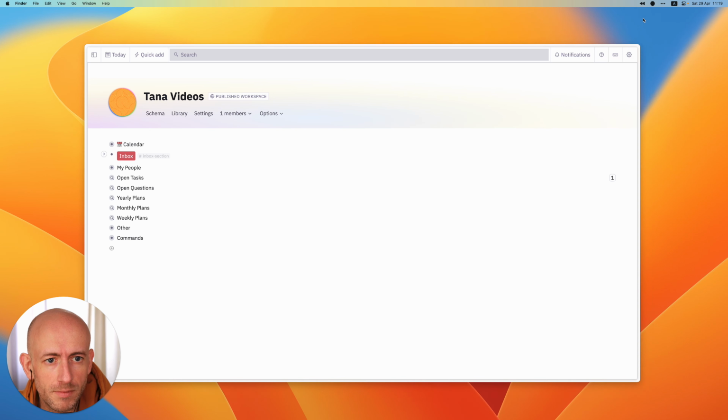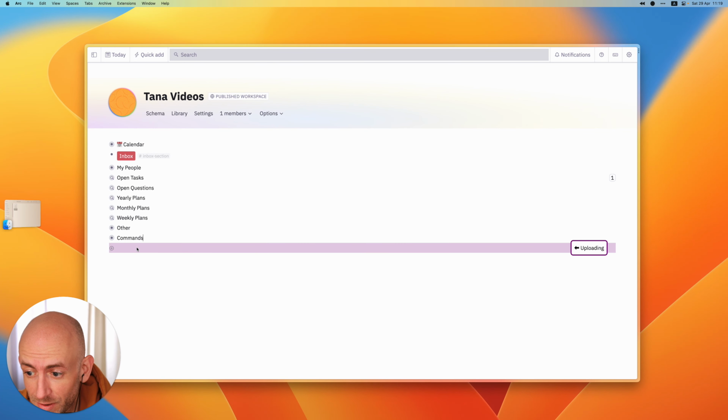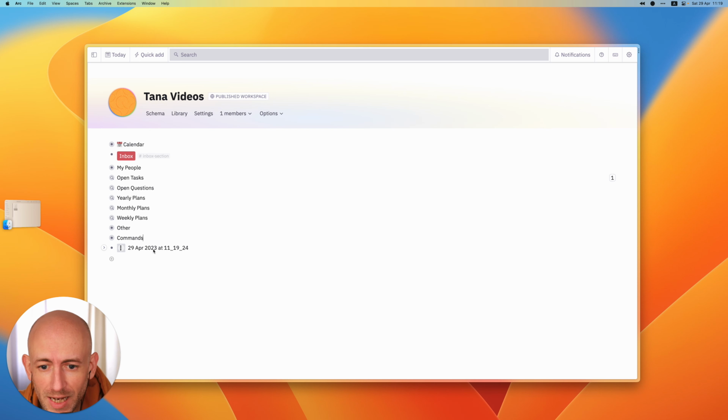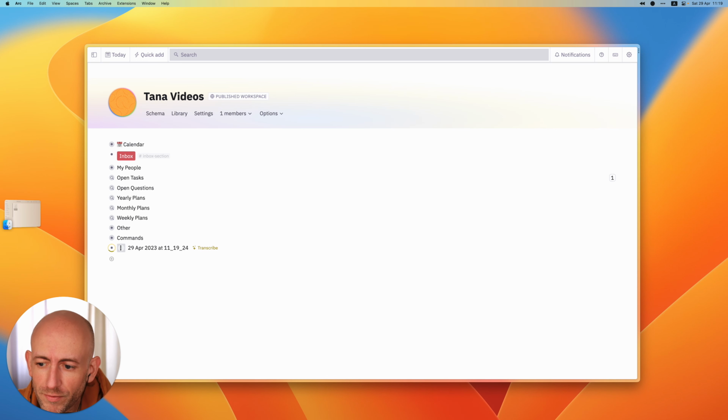So I'm using a little tool, by the way, to quickly record some audio, and I'm going to drop this audio file into Tana for transcription. Now this feature was recently added and is very useful, but I actually created my own command that doesn't just transcribe it, but actually will convert it into something a little bit more powerful.